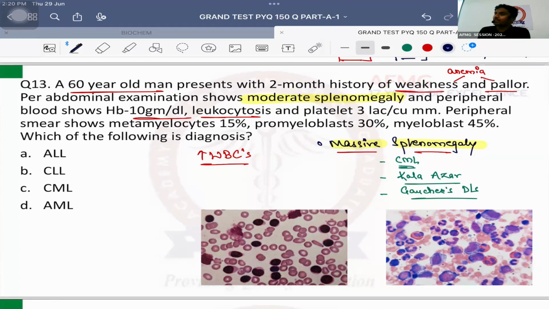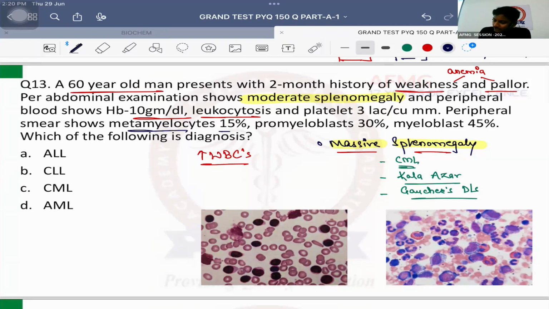Along with that, the platelet is 3 lakhs per cubic millimeter. Normal platelet count is between 1.5 to 4 lakhs per cubic millimeter. The normal platelet count. Peripheral smear shows metamyelocytes. These are nothing but precursor forms. ठीक है? Precursor forms of finally the myelocytes.